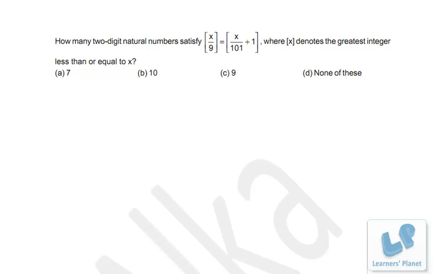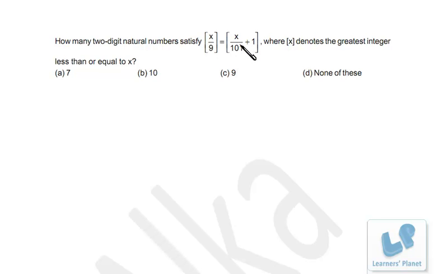Now let's see this question. How many 2-digit natural numbers satisfy x by 9 is equal to, this is actually the greatest integer function, x upon 101 plus 1, where this function denotes the greatest integer less than or equal to x. Now friends, we are asked about 2-digit natural numbers. Now you can very well see that for this term x upon 101, if x is a 2-digit number, maximum it can be 99, right?